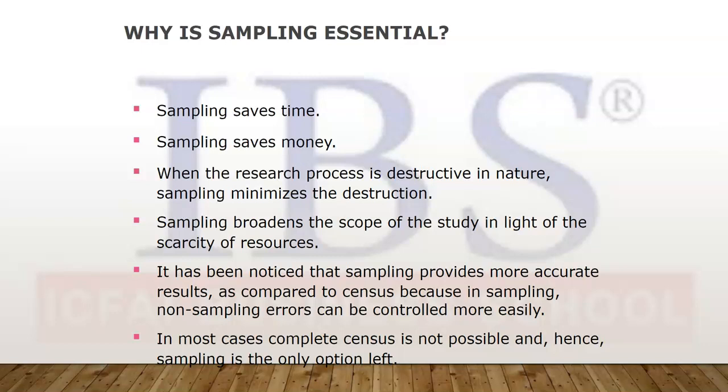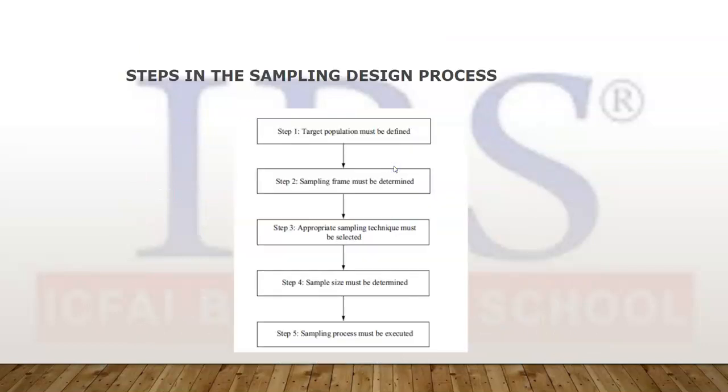Fine. And in most cases, let us try to understand this point. In most cases, a complete census is not possible, and hence sampling is the only option left. When the population size is so huge, it's not possible to survey each unit, so you have to select a sample.